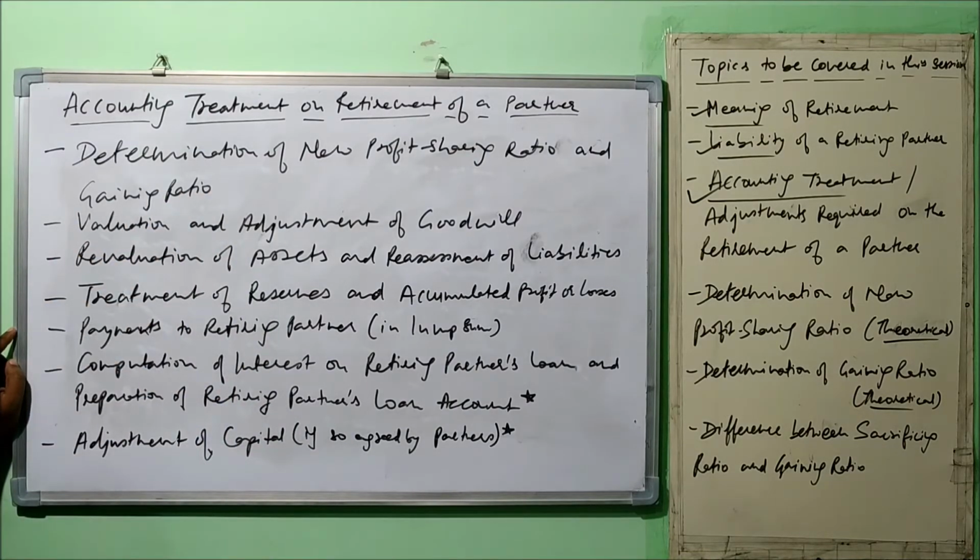Second, valuation and adjustment of goodwill. Like in the other two chapters, change in profit sharing ratio and admission of a partner, where we did the valuation and adjustment of goodwill, the same here as well: the goodwill will be valued and the adjustment will be done. The partner who is retiring has also put in his efforts to bring the firm to the level it is at right now. Whatever efforts he has made, the remaining partners are going to get the advantage of that, and he is losing his share as well. So he must be compensated for that. That is why adjustment of goodwill will be done.